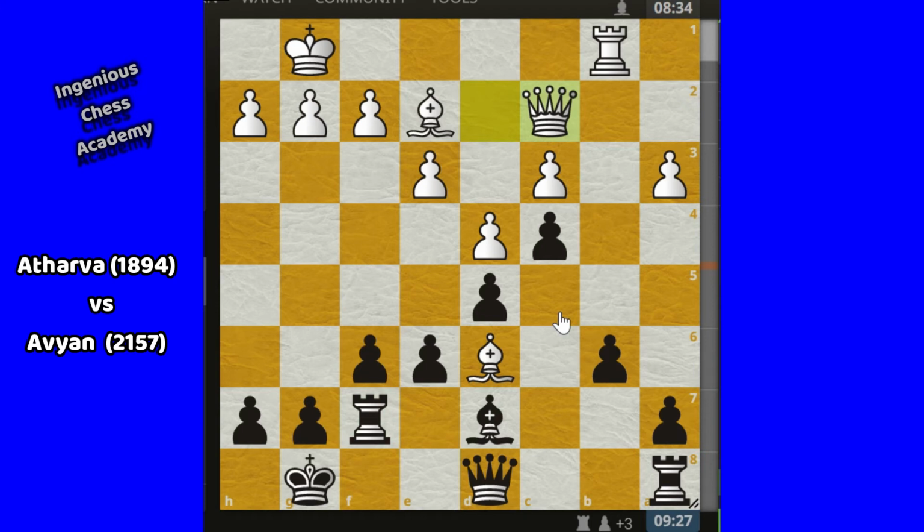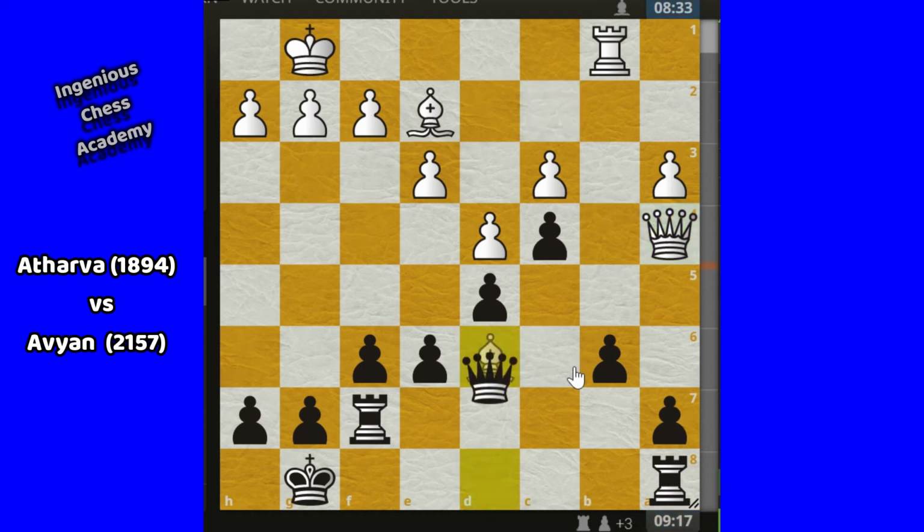Now Avian played one nice move here. He applied a discovered attack here. You know, in this position, Avian has material advantage. So this is the best time to exchange the pieces. So Avian played bishop a4, discovered attack. Why? The queen is attacking the bishop and his bishop is attacking the queen. Now Atharva cannot save the bishop because his queen is hanging. So for that reason, Atharva has to capture the bishop. So usually he captured this one and queen takes d6 here.